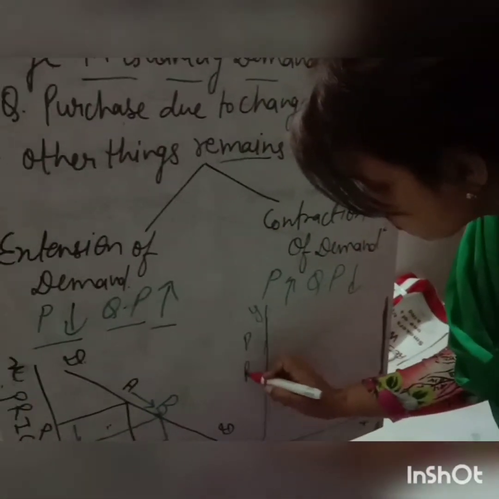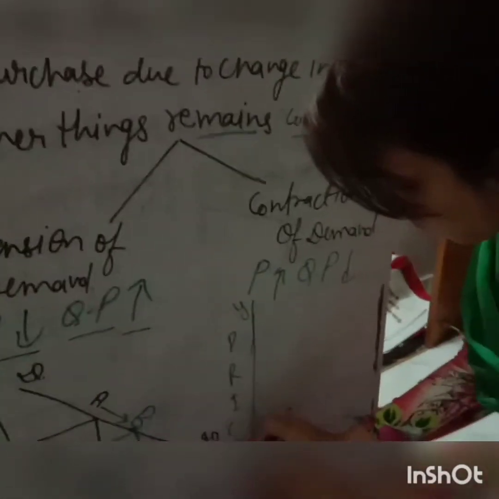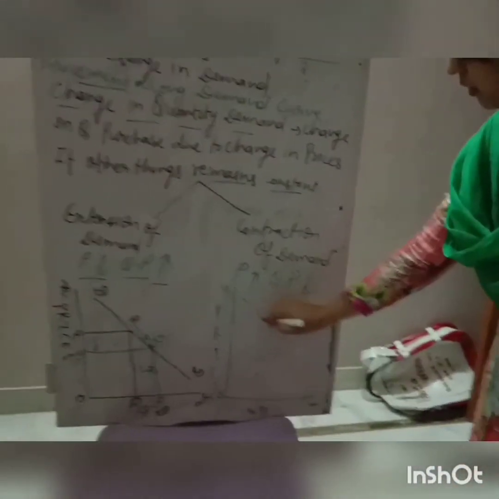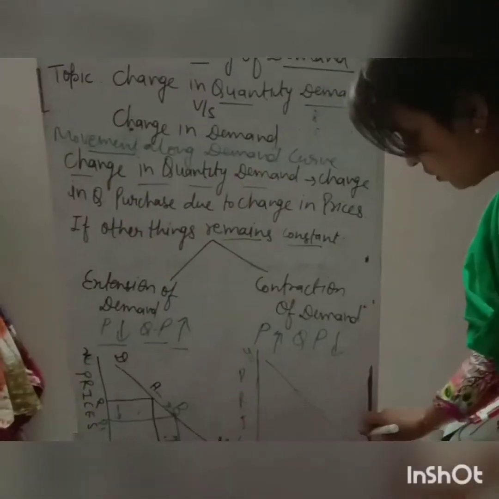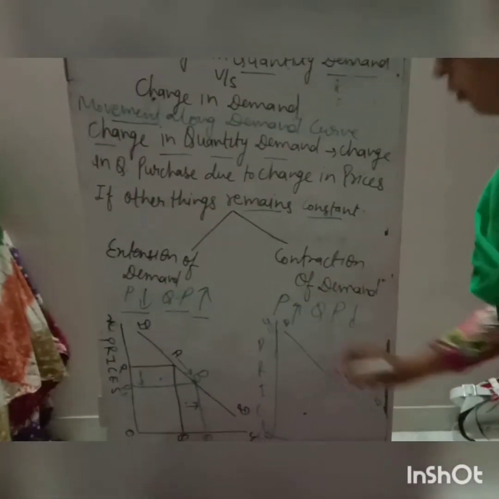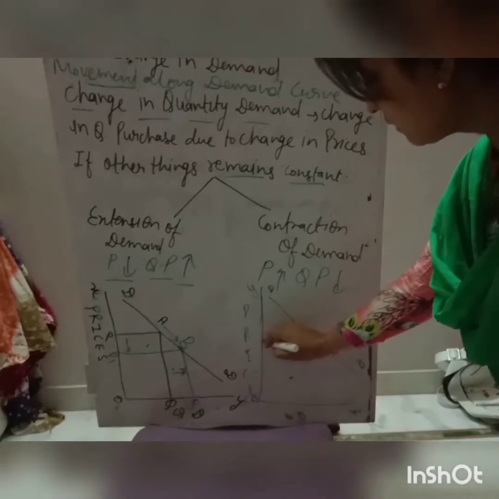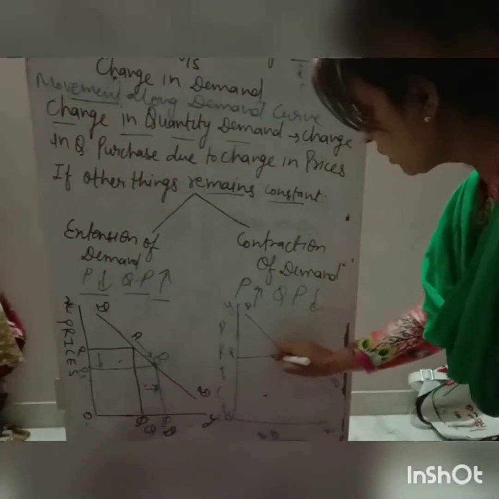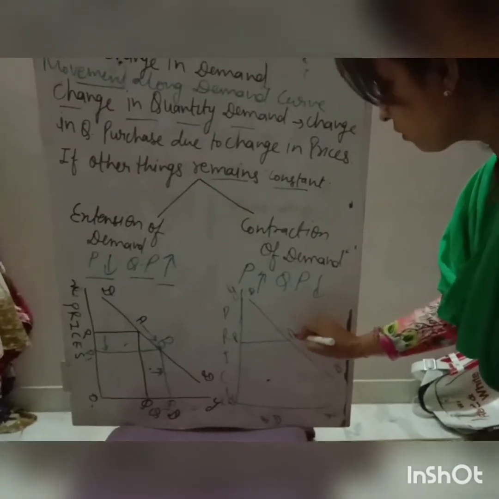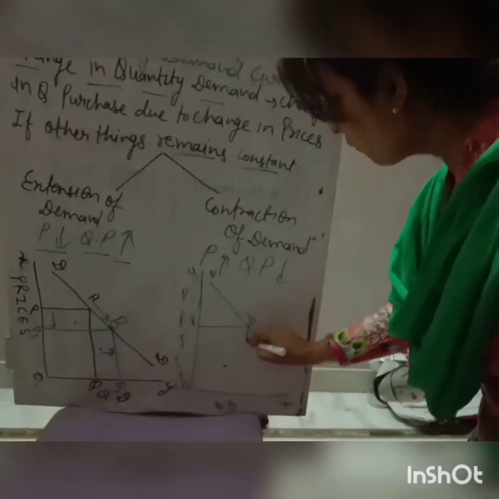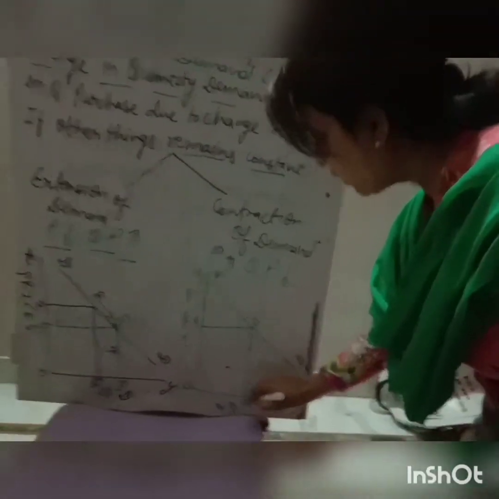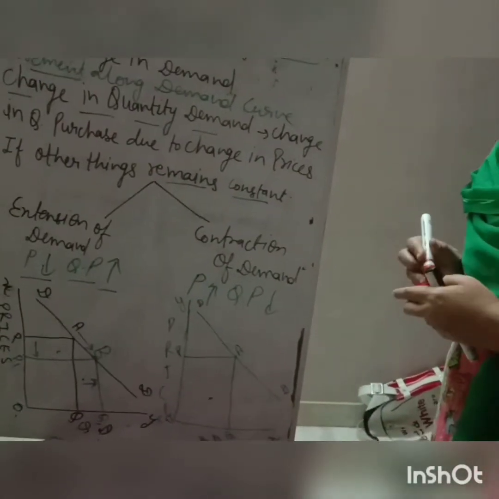So demand curve slopes downward. Now look at there, DD demand curve. Clear? Now OP prices. At which point does it occur? At A point. That will be OQ quantity. Clear? You can see very easily.